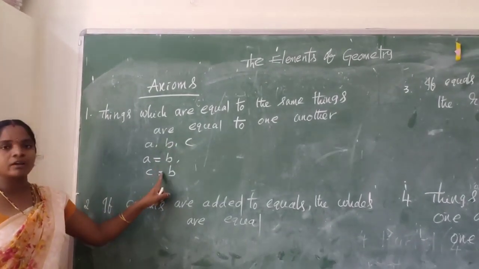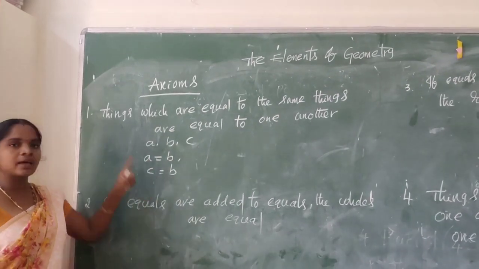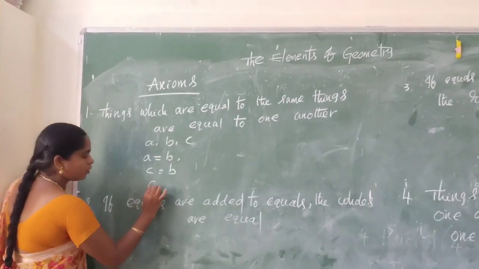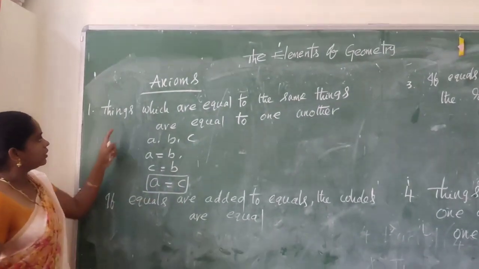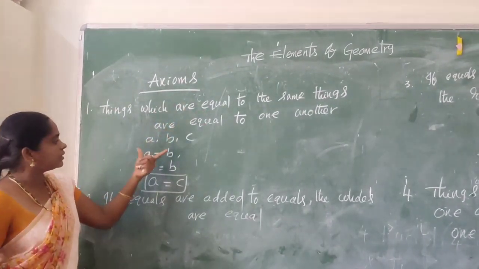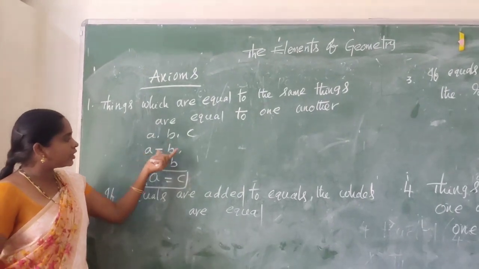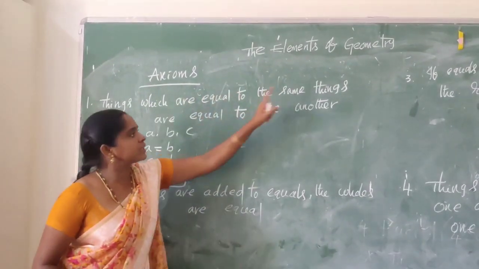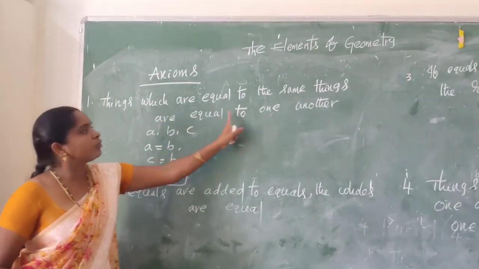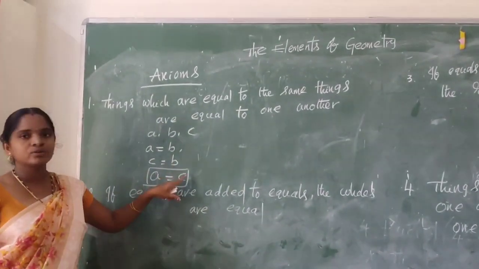RHS are equal, so automatically LHS are also equal. So A equal to C.